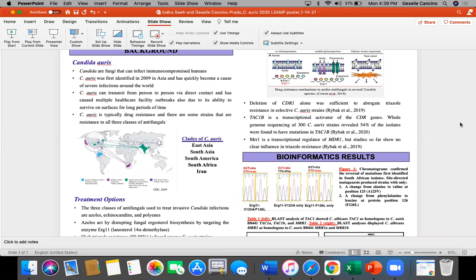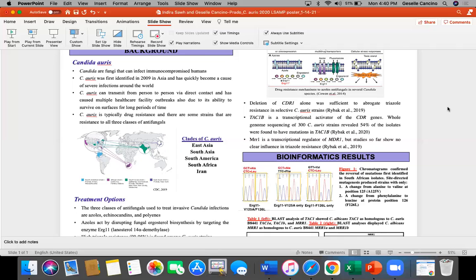C. auris is an emerging fungal pathogen that was first described in 2009 and has caused outbreaks in healthcare facilities due to its ability to be transferred from person to person and sustain on surfaces. C. auris is divided into 5 clades based on genomic and geographical origin differences. There are currently 6 clades, including South Asia, East Asia, South Africa, South America, and Iran.